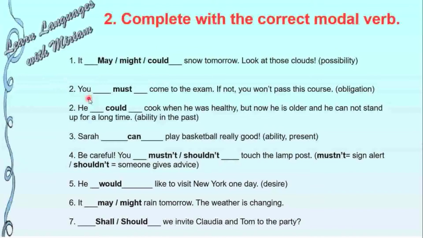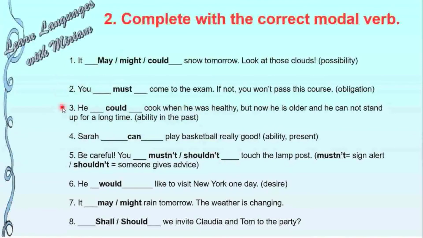Second, you must come to the exam. If not, you won't pass this course. So here, what do we have? An obligation. To pass this course is compulsory. So here we have to use must because it's compulsory to go to the exam to pass this course.